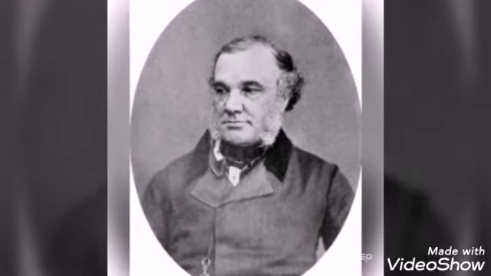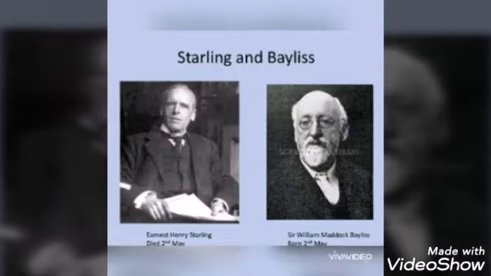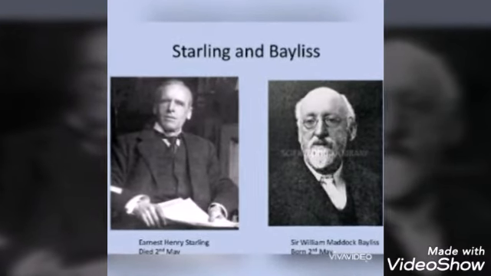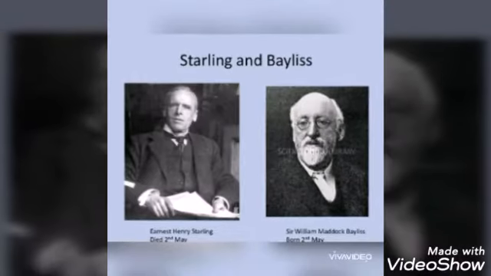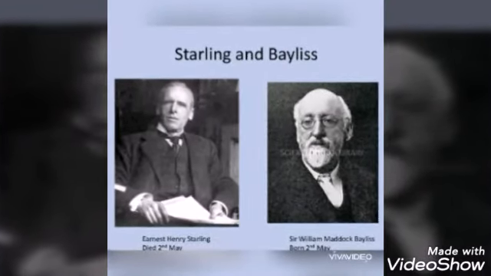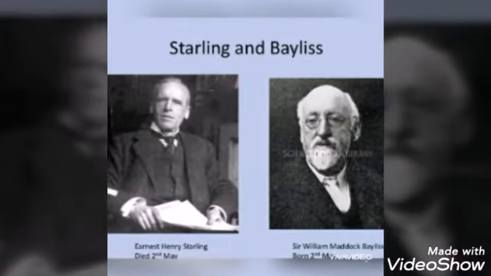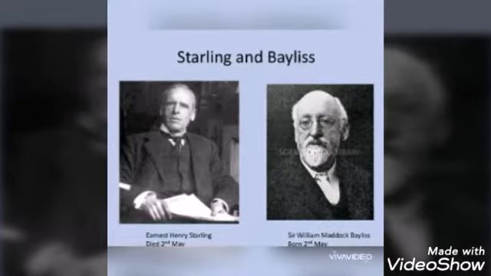English physiologists W.M. Bayliss and E.H. Starling introduced the term hormone in 1909. They first discovered the hormone secretin. It is a hormone released into the bloodstream by the duodenum. Already you know that the duodenum is part of the intestine. It regulates water homeostasis throughout the body.